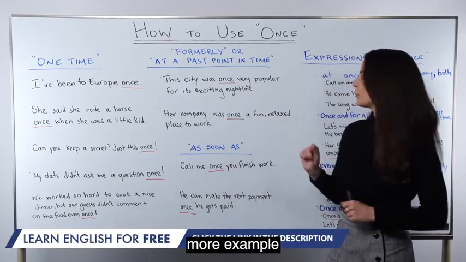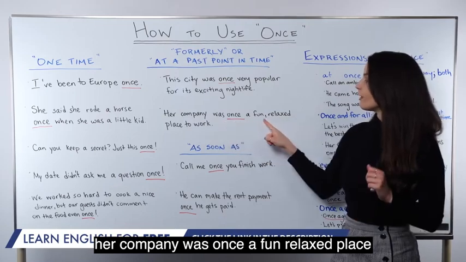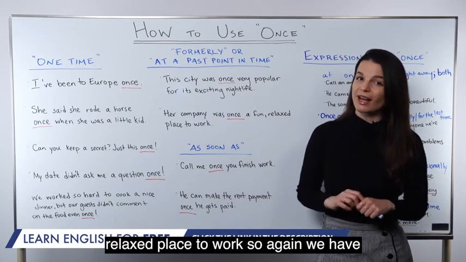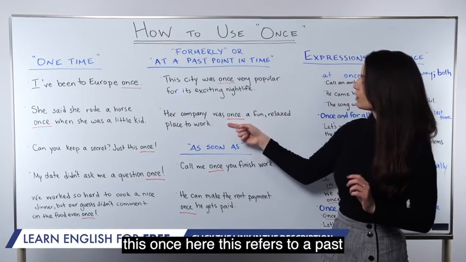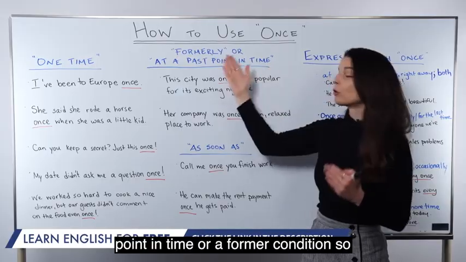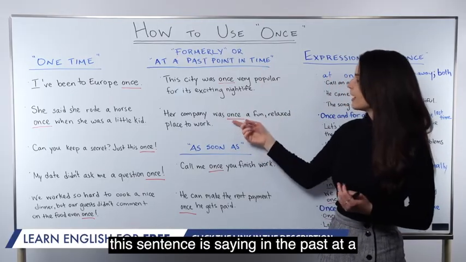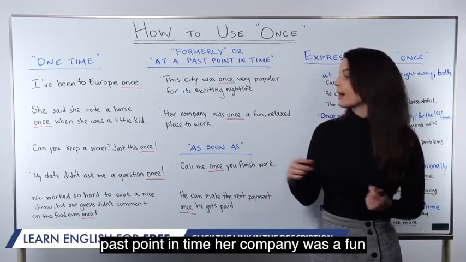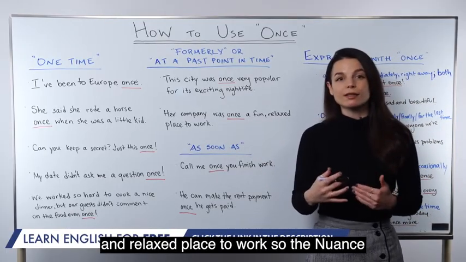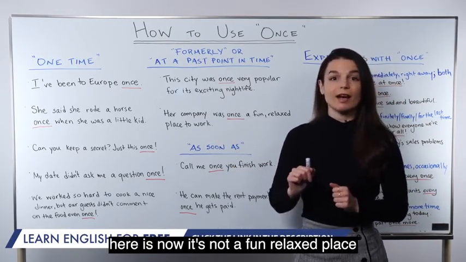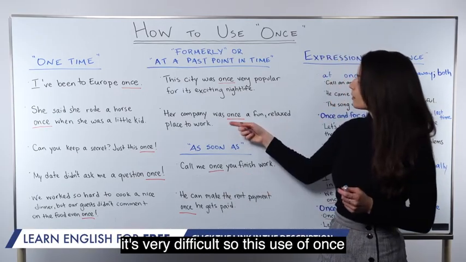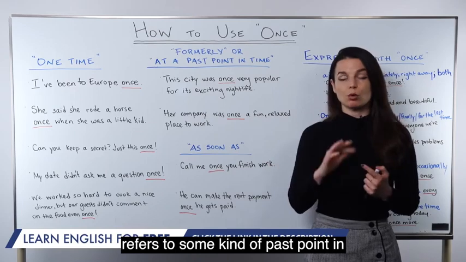Let's look at one more example. Her company was once a fun, relaxed place to work. So again, we have this once here. This refers to a past point in time or a former condition. So this sentence is saying, in the past, her company was a fun and relaxed place to work. The nuance here is now it's not a fun, relaxed place to work. Maybe it's very stressful and very difficult. So this use of once refers to some kind of past point in time.